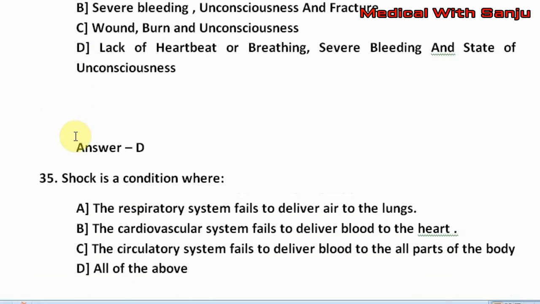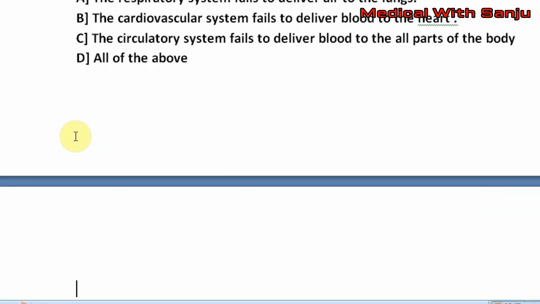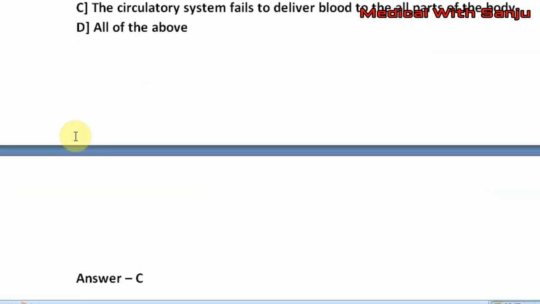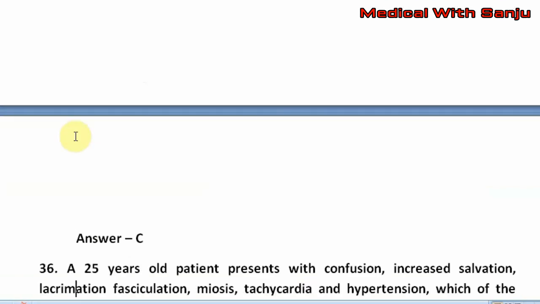Question number 35. Shock is a condition where option A. The respiratory system fails to deliver air to the lungs. Option B. The cardiovascular system fails to deliver blood to the heart. Option C. The circulatory system fails to deliver blood to all parts of the body. Option D. All of the above. The right answer is option C, that is the circulatory system fails to deliver blood to all parts of the body.